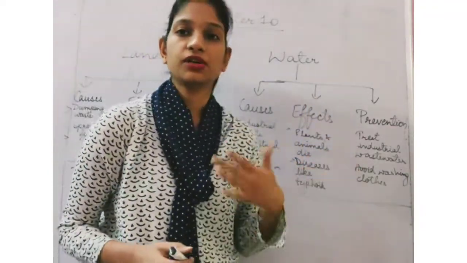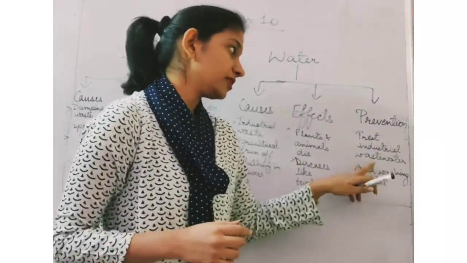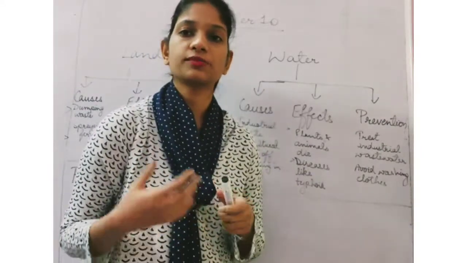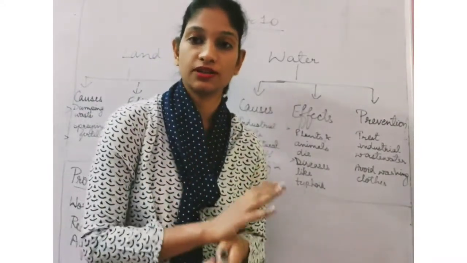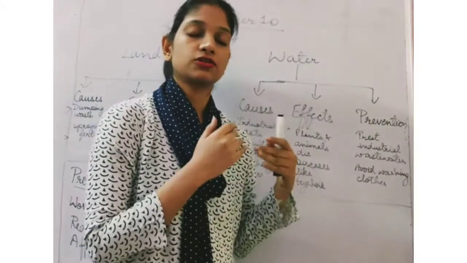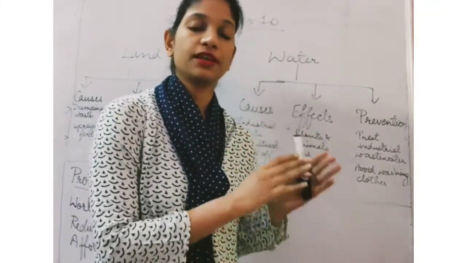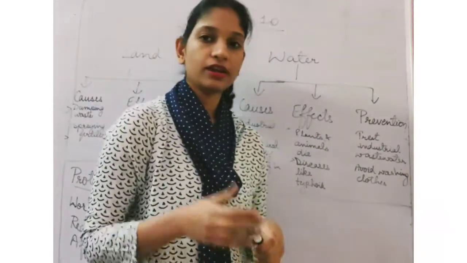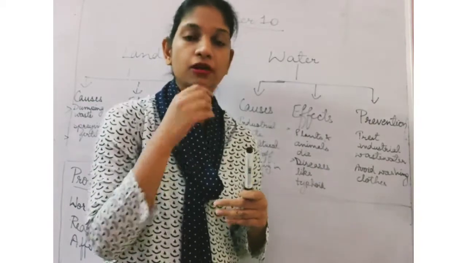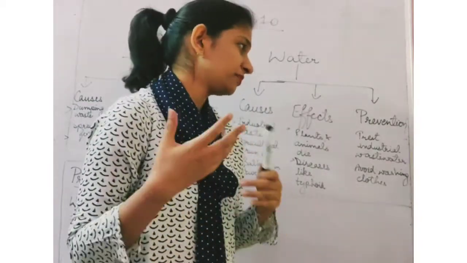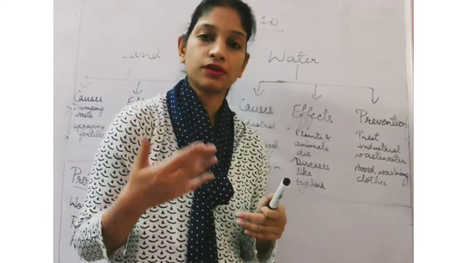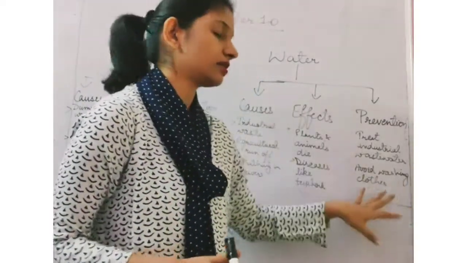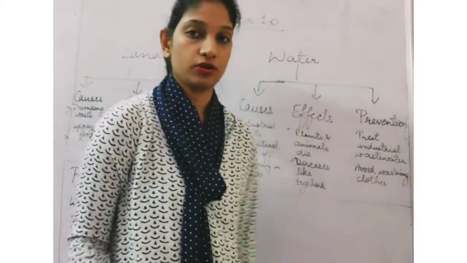Now, what are the ways in which we can prevent this water pollution? First is treat the industrial wastewater. Whatever wastewater is being generated by the industry, it should be first treated, so that it is fit, and then it should be dumped into the rivers. And the amount of toxicity or the amount of dirt that it has, we should try to reduce it. Avoid washing clothes and bathing in rivers. These are the certain steps that we can take to prevent water pollution.